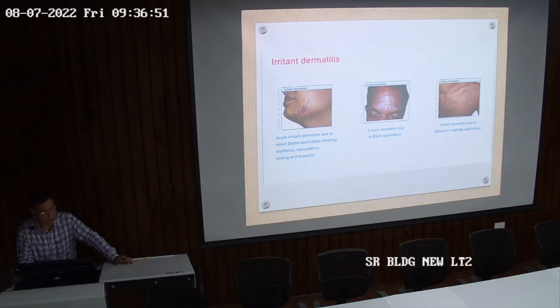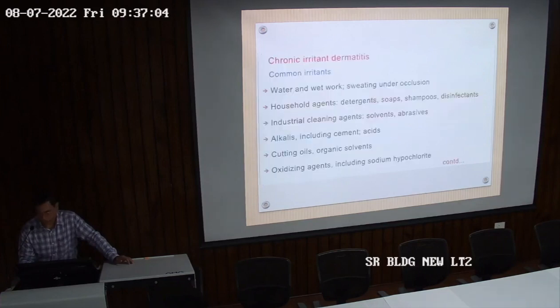If any irritant is applied over the skin and kept for a long time, it will lead to dermatitis, what we call irritant contact dermatitis. So these are the examples: application of Dettol, balm, or any medication which has to be washed. If it is not washed, it may lead to contact dermatitis.